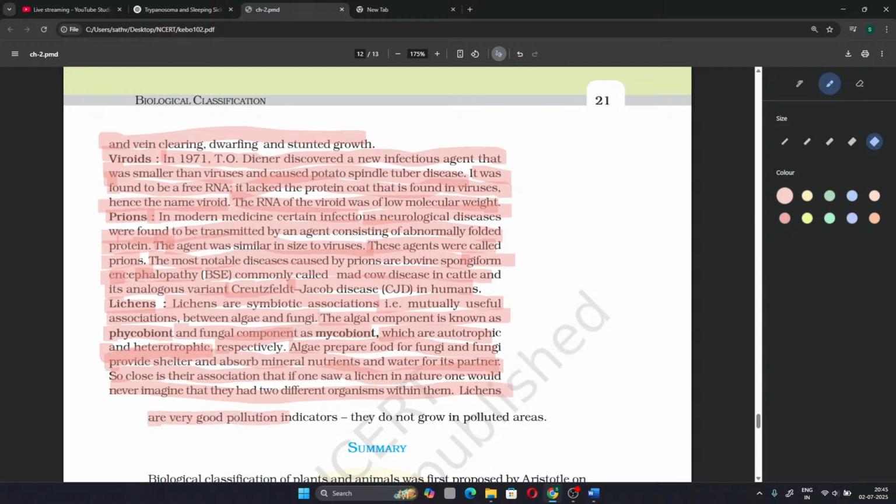Lichens are very good pollution indicators. They do not grow in polluted areas. Basically, they are so close that if one saw a lichen, it is very hard to differentiate that there are two living organisms, two different kingdoms of organisms, and they are very good pollution indicators. They do not grow in polluted areas.